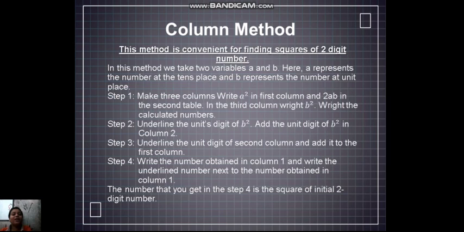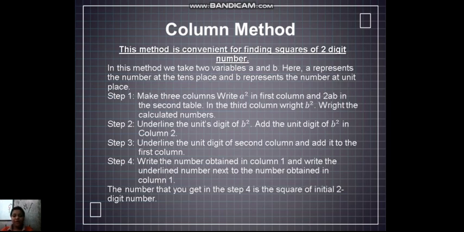In this method, we take two variables a and b. Here a represents the number at the tens place and b represents the number at the unit place. Step 1. Make three columns. Write a square in the first column, 2ab in the second column, and b square in the third column.